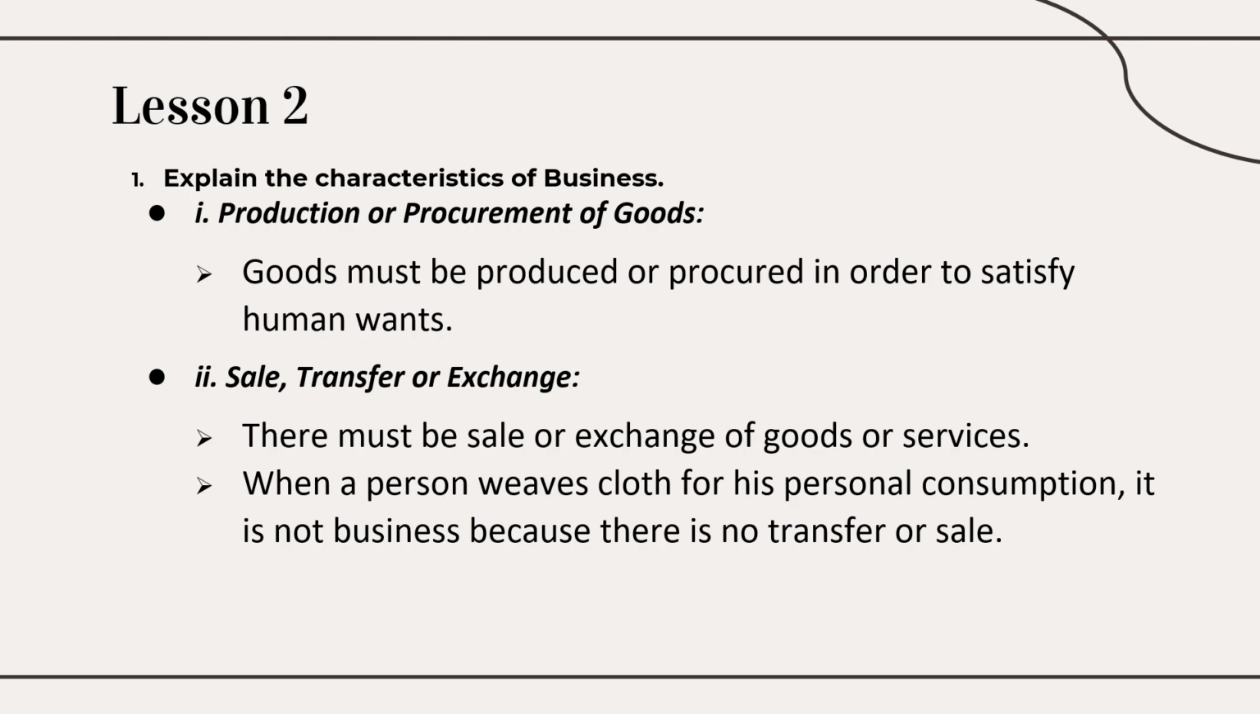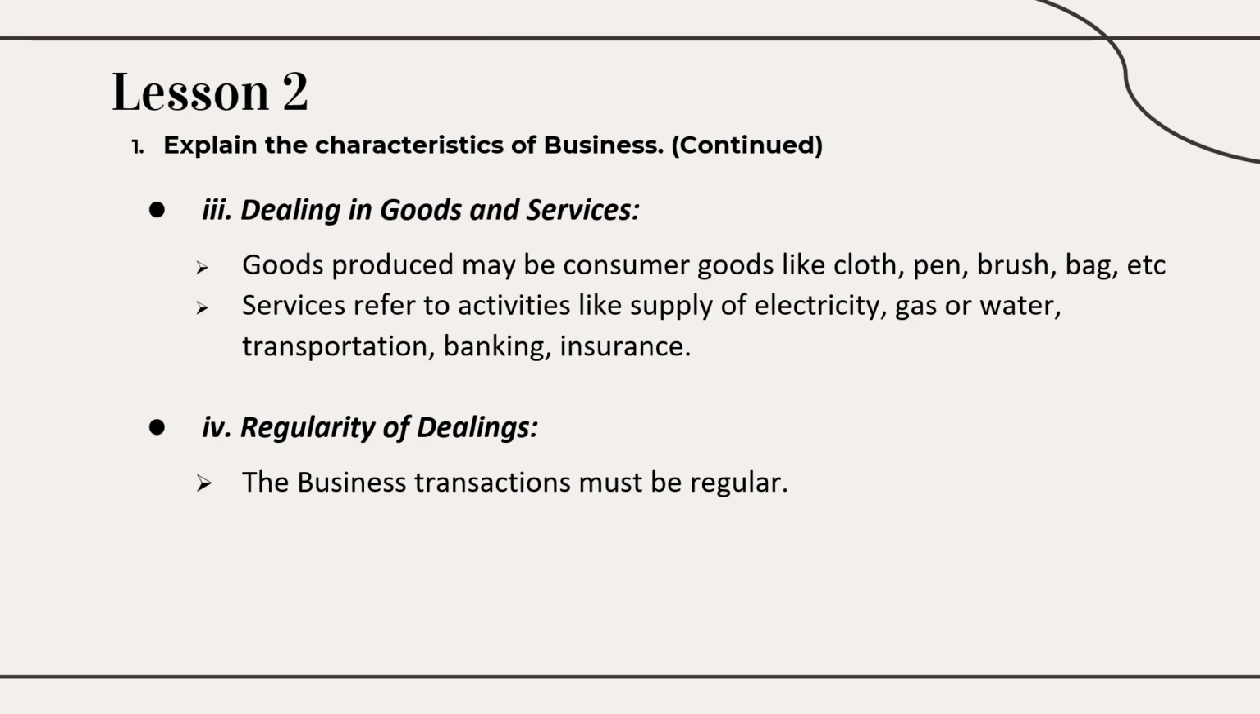Next is, after procuring the goods you should go for exchange. If you keep it for your personal use, then that will not be termed as business. You should go for exchange for money or money's worth. So the second characteristic is there must be exchange of goods or sale of goods or services. And the next point is, it deals in goods and services. Goods means consumer goods, that is finished goods: cloth, pen, brush, bag, etc. Services like supply of electricity, gas, water, transportation, banking, insurance. So the third point is it must deal in goods and services.